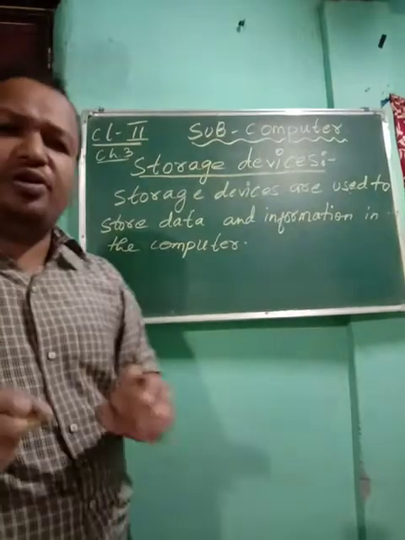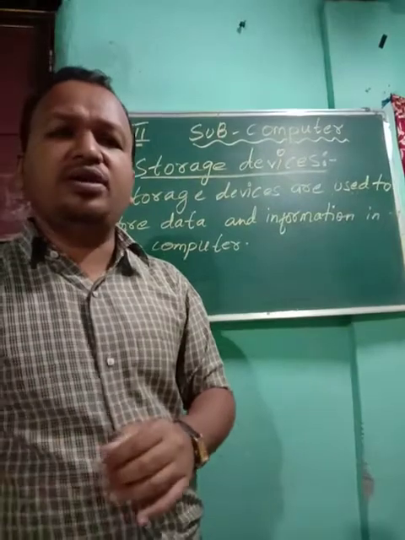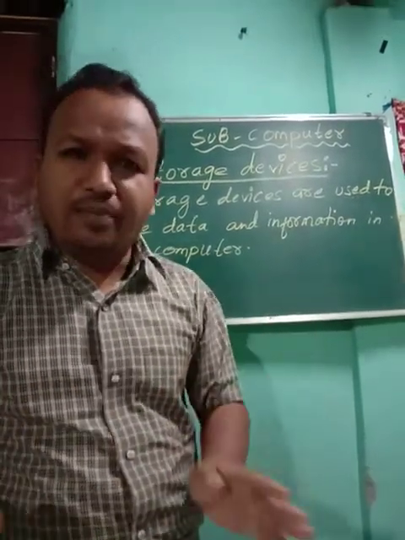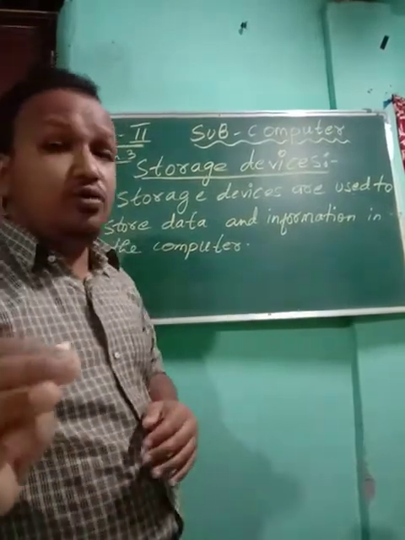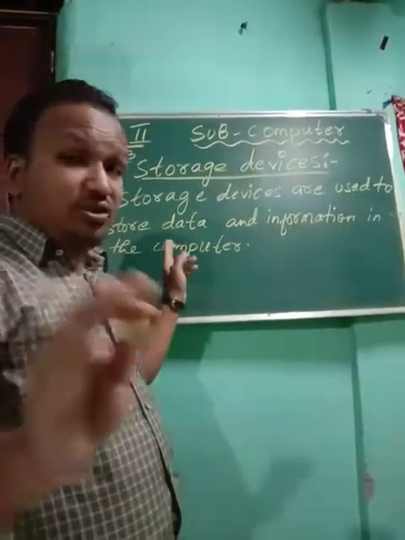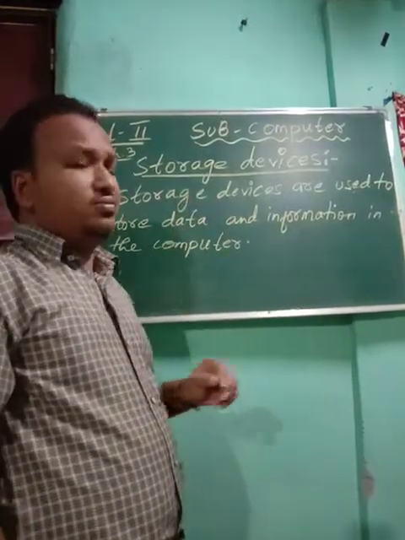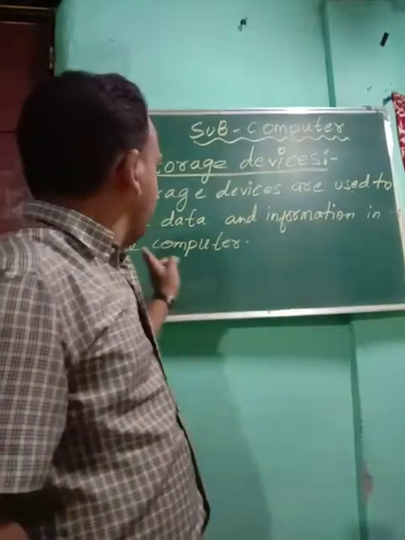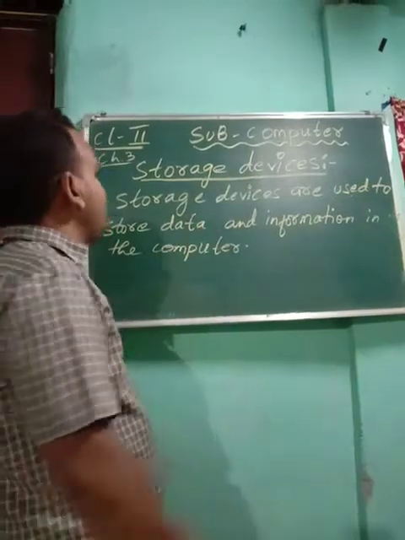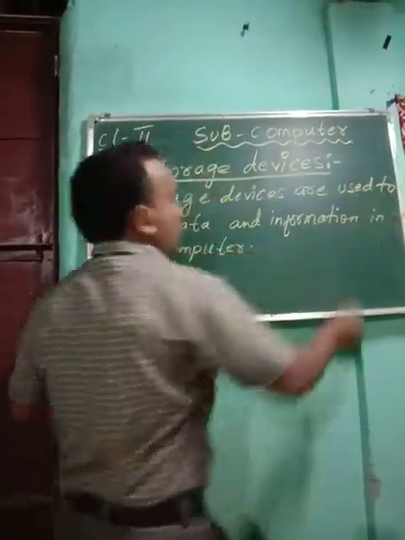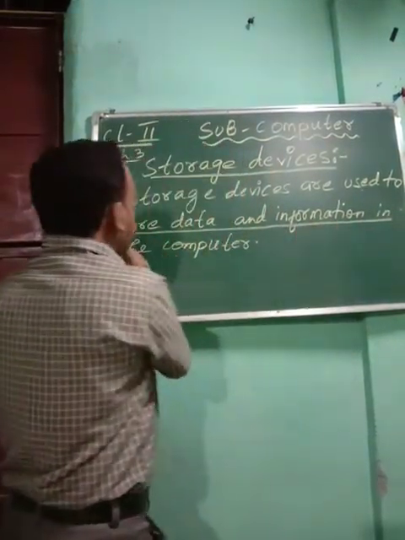Today you are writing your name, you are writing about yourself, you are writing a paragraph about your mother, your father, you are writing about your family. If you are writing a paragraph about your family and you want to save it, that is called data. So what will the computer do? It will store the data and whatever information, in the computer. So what is the work of the storage device? Storage devices are used to store data and information in the computer.